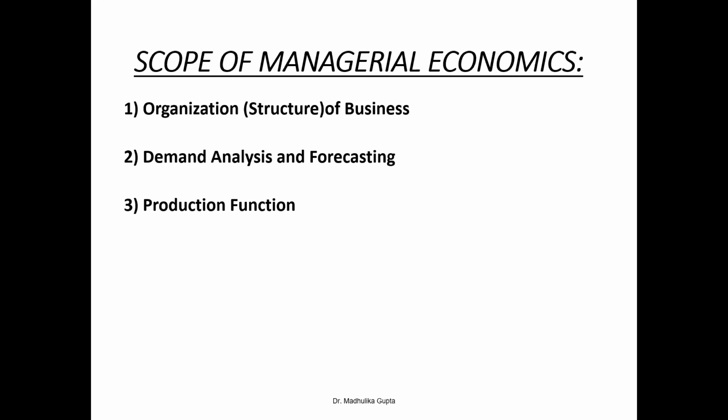The factors of production, like inputs, may be combined in a particular way to have maximum output or maximum yield, at least cost combination, right? So in this way, the production function is pressed into service by managerial economics, right? So this is also part of managerial economics. All these things you study elaborately in future slides. Understand? Whatever bullet points you can see, you will study elaborately in future units.